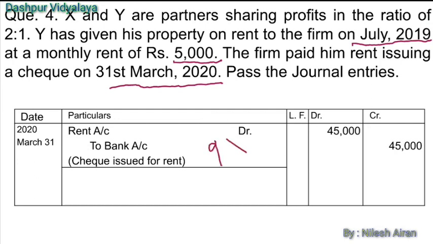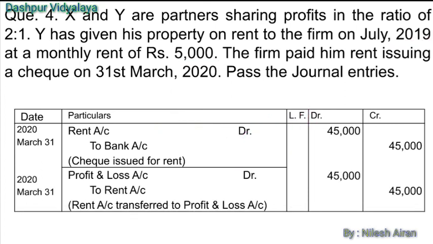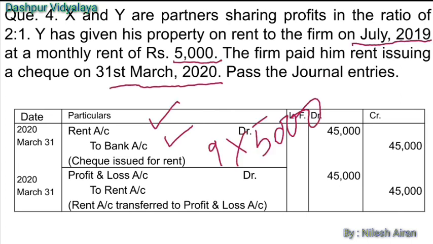So rent account will be debited by 45,000 rupees. So what journal entry we need to pass here is rent account debit to bank account. Rent is an expenditure, that is why it will be debited, and bank account will be credited because the payment has been made by issuing a check. The second entry is profit and loss account debit to rent account. It is the closing entry.